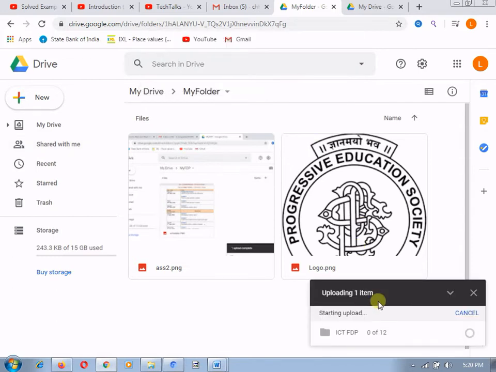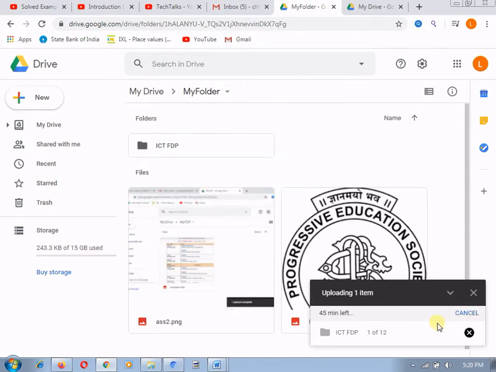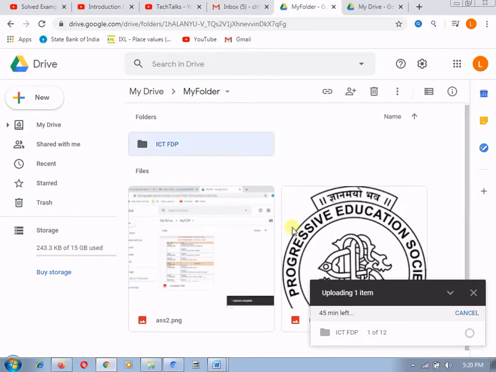After clicking, you can see the system showing the status that 45 minutes are left to upload, and side by side this folder is created and it will upload all the files. Currently it has these 12 elements. I am cancelling this because it will take more time, but the procedure of how to upload a folder is important and I have explained that.